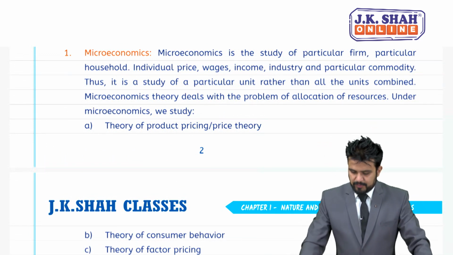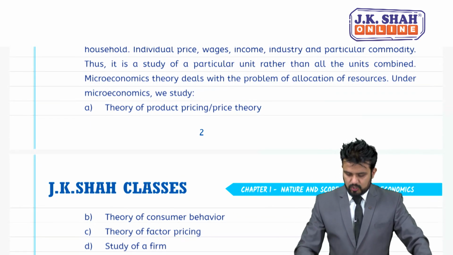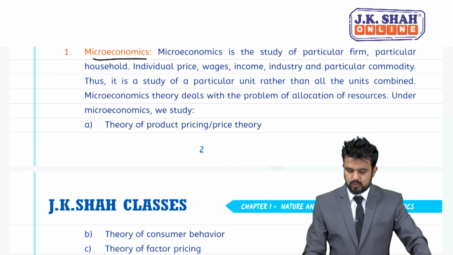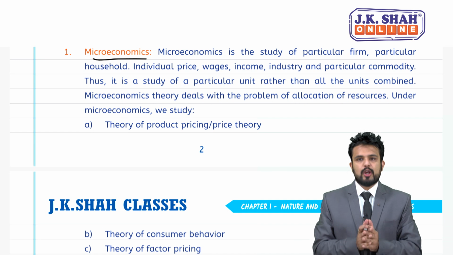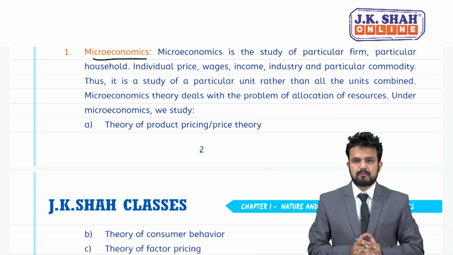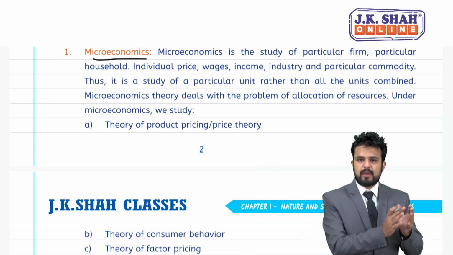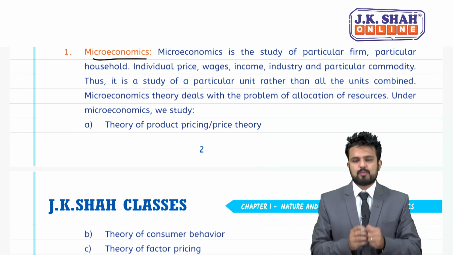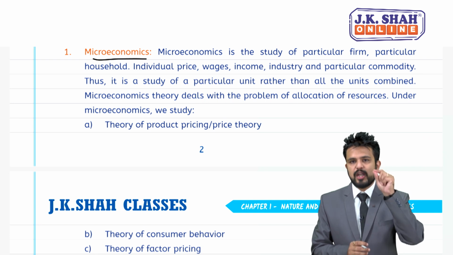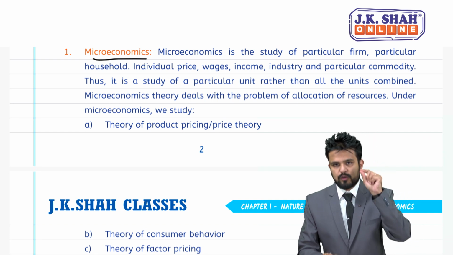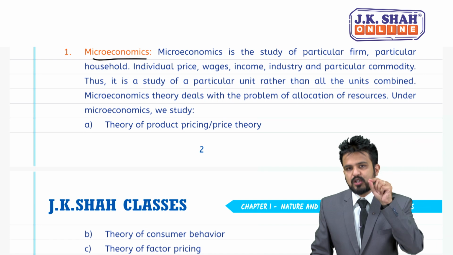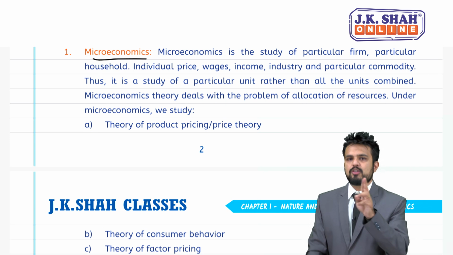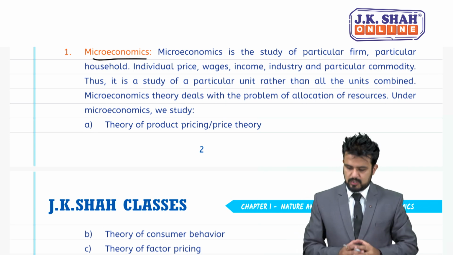So types of economics, two things: microeconomics and second is macroeconomics. Now students, I am going to give you certain points. There will be few points for microeconomics, few points for macroeconomics. Please learn those points. Moment you see those points or those words in a question, in an MCQ, you can easily identify whether to take microeconomics or macroeconomics.